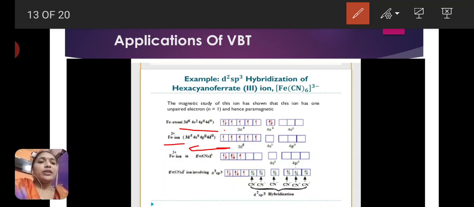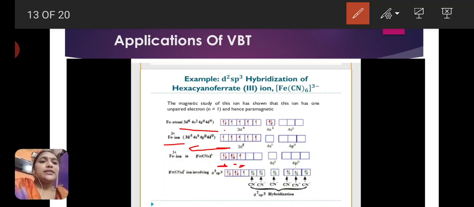So these electrons are first paired. One orbital is paired with two electrons, then electrons enter the second orbital and are paired there as well. Next the fifth electron enters this orbital. So the electronic configuration is like this.